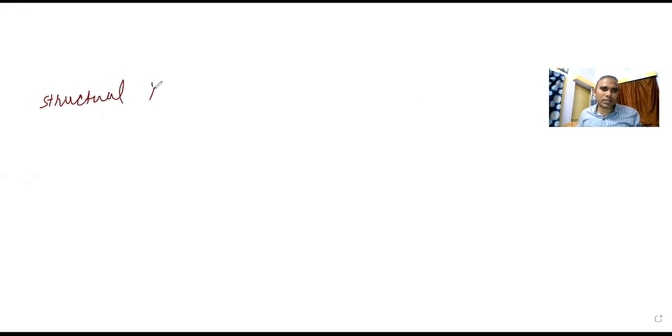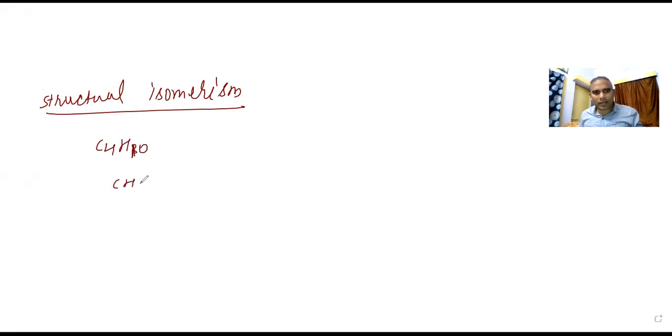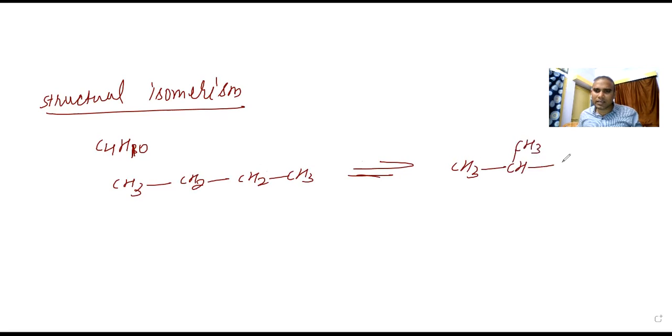So when you are talking about structural isomerism, I told you the structure will be different. If I am taking C4H10, here we can draw it like CH3, CH2, CH2, and the last one is CH3. This can be converted into this form also: CH3, CH, CH3, and CH3. This is what is known as n-butane, and this is known as isobutane.